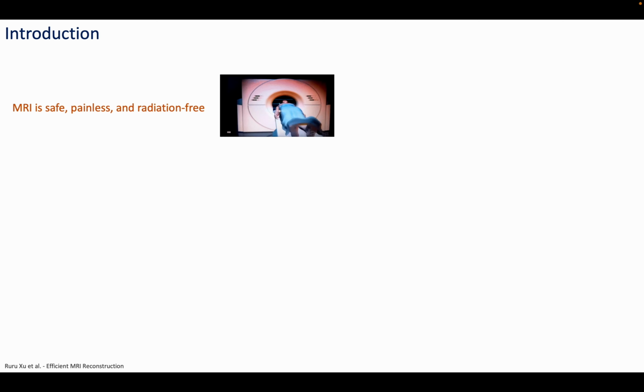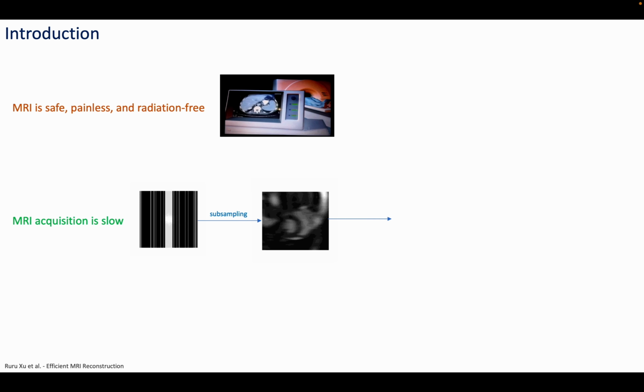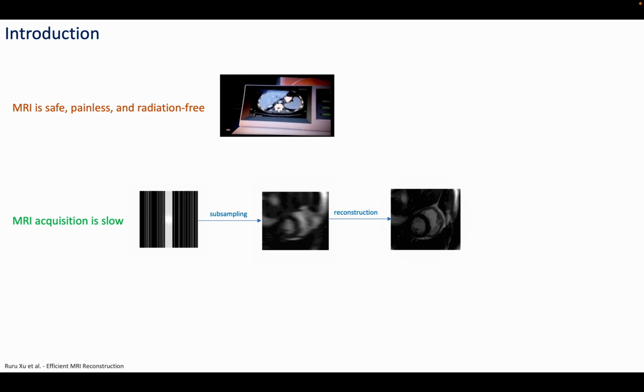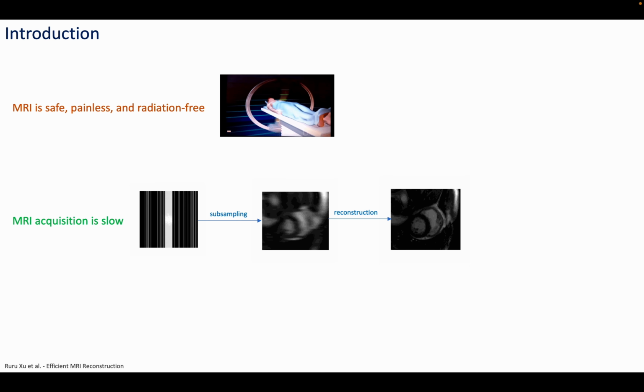MRI is safe, painless, and radiation-free, which is especially important for scanning and imaging internal organs and other soft tissues. However, MRI acquisition is slow, and subsampling is used to accelerate it. This in turn reduces the image quality, and MRI reconstruction is needed to remove artifacts and obtain high-quality images.